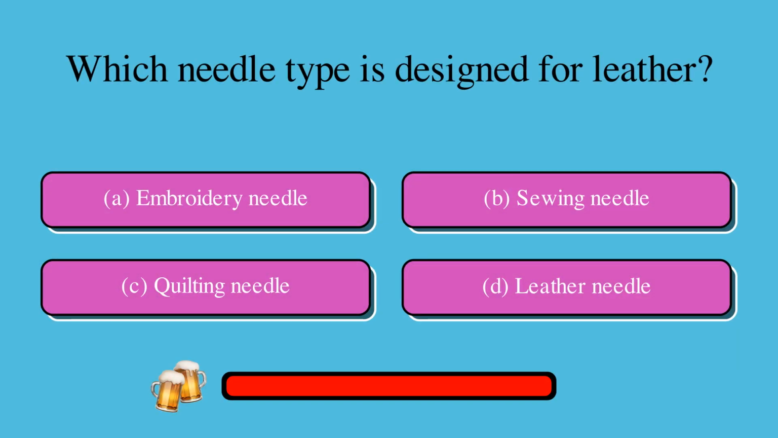Which needle type is designed for leather? Is it A, embroidery needle, B, sewing needle, C, quilting needle, or D, leather needle? The correct answer is D, leather needle.